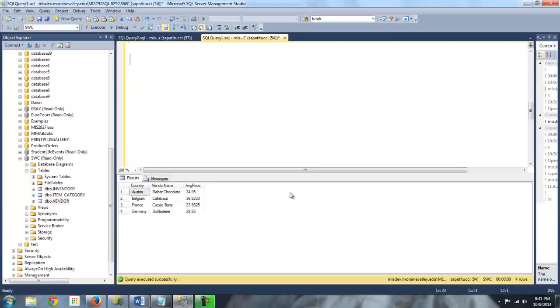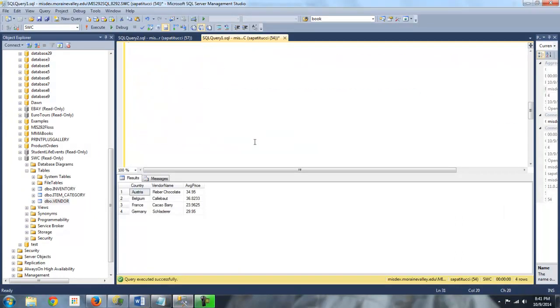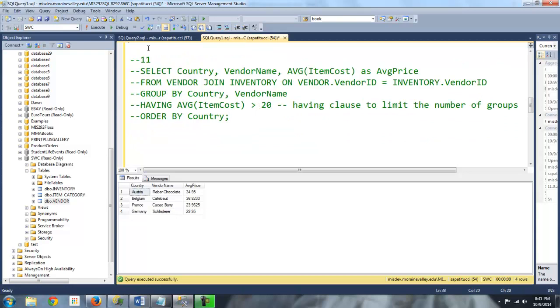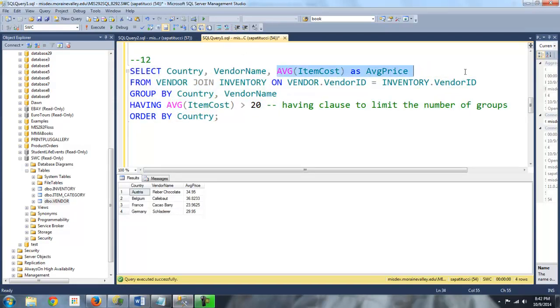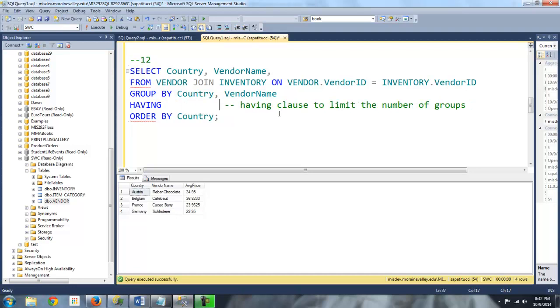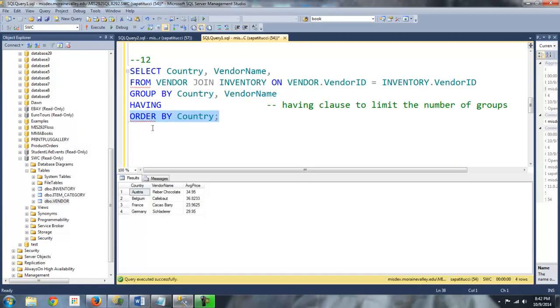So you know what, I think maybe I'll use this as my template. This was number 11. Okay, so now it'll be number 12. Okay, so I'm going to wipe that out, and I'm going to wipe this out. I think I want to save that comment there just to drive it home again. I don't know if we're asked to, no, we're not asked to order this, so I'll just clean it up by getting rid of the order by.